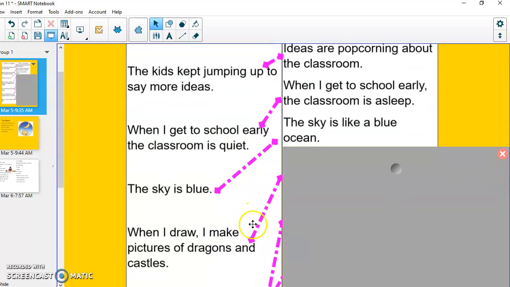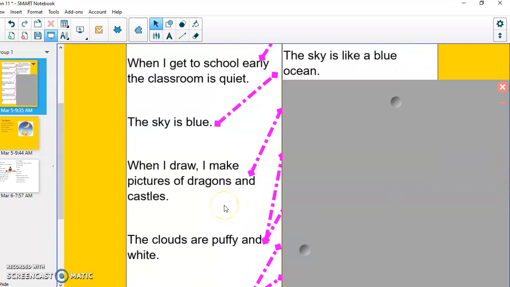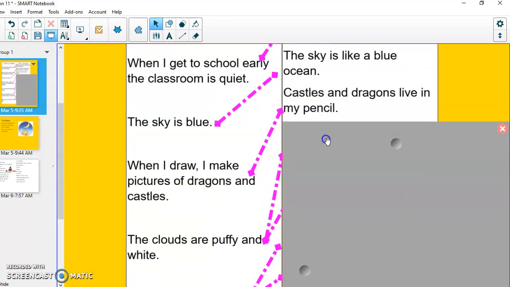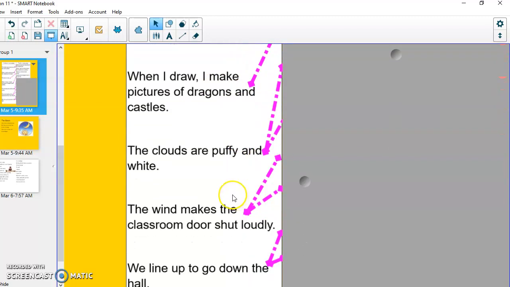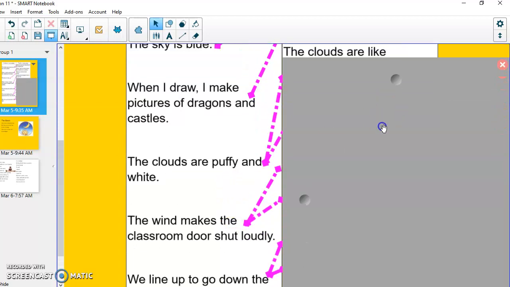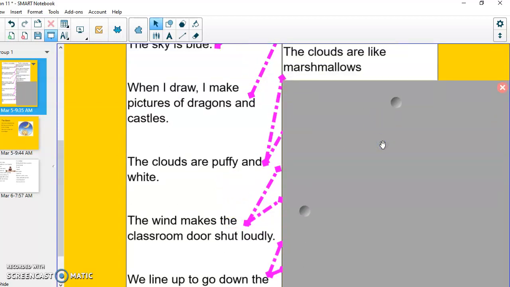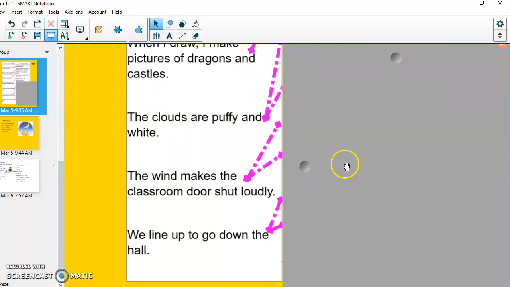Beautiful. How about when I draw, I make pictures of dragons and castles? Okay. How about castles and dragons live in my pencil? Ooh, that's a great visual. I love that. It makes me think that my pencil is holding all the ideas. How about the clouds are puffy and white? The clouds are like marshmallows. Okay, that's even better than puffy and white.